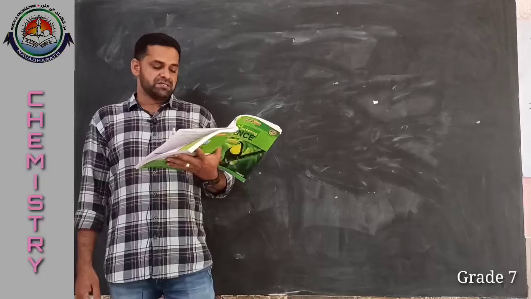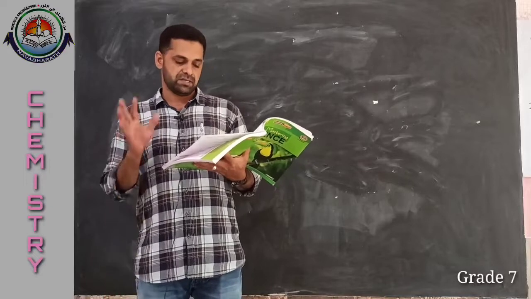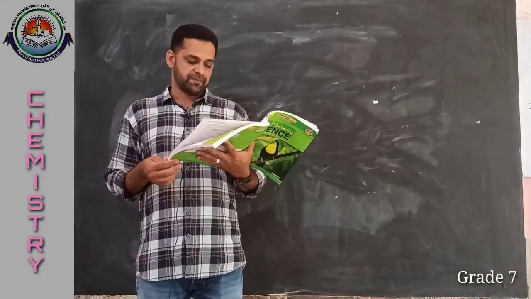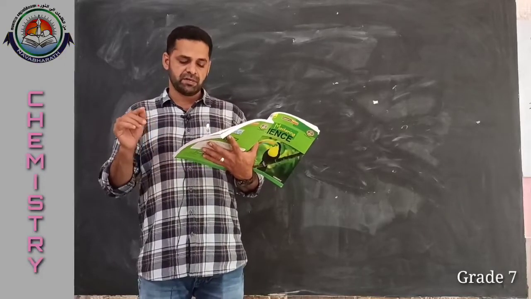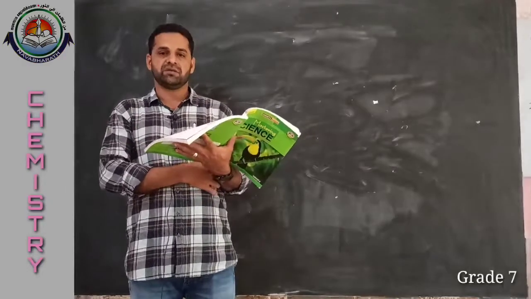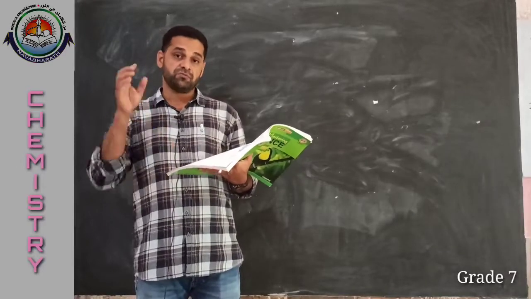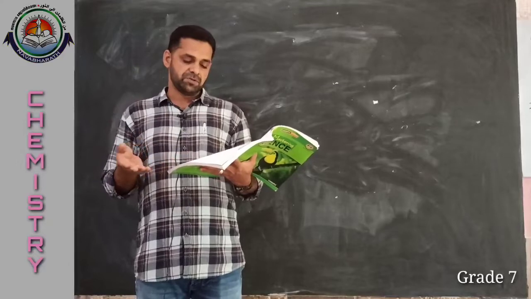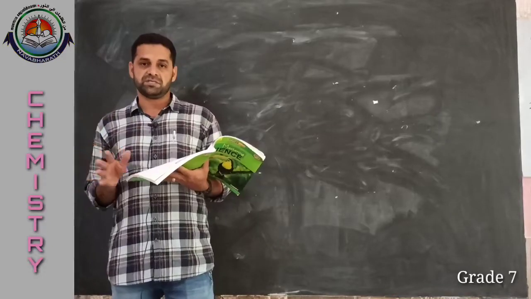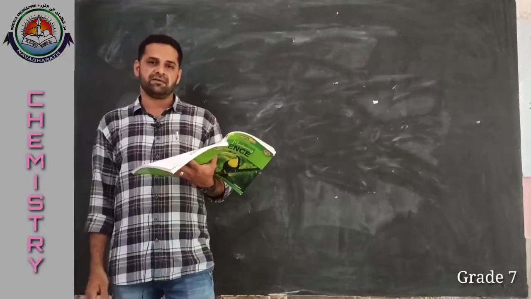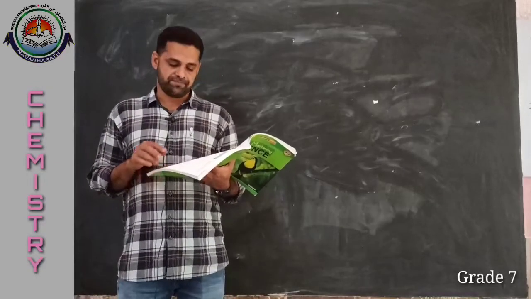The first one, silk is obtained from cocoon of silkworms. So that is correct, no? That is true. The process of washing the fleece of sheep to remove dust, dirt, sweat and grease is called shearing. No, we know what it is called. Instead of shearing, you can write scouring. The process of washing the fleece of sheep to remove dust, dirt, sweat and grease is called scouring, not shearing. Shearing is the process of removal of the fleece hair from the sheep. So here, instead of shearing, you can write scouring.